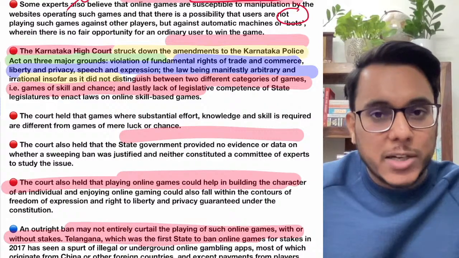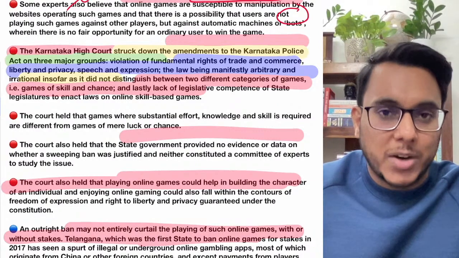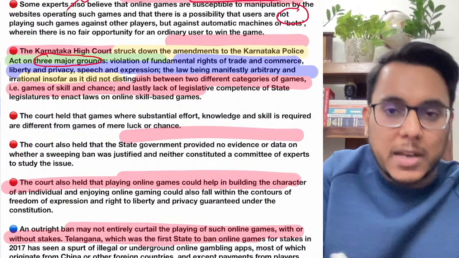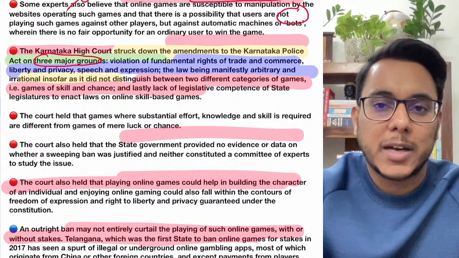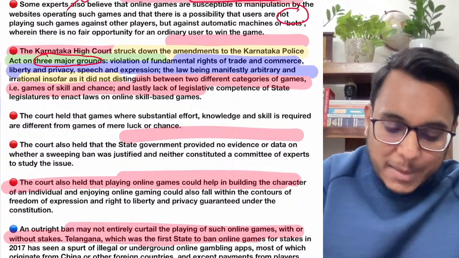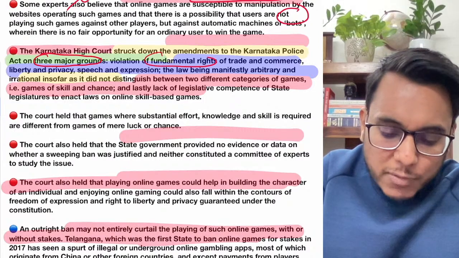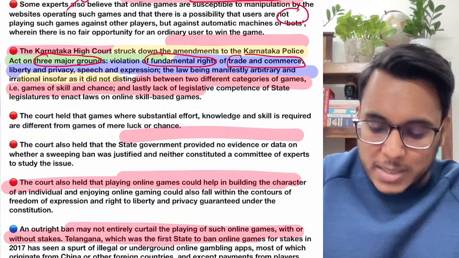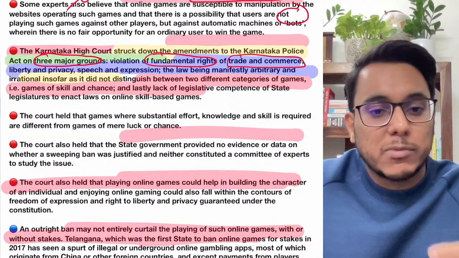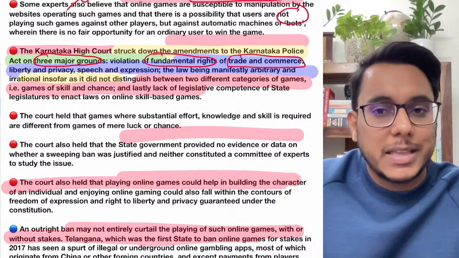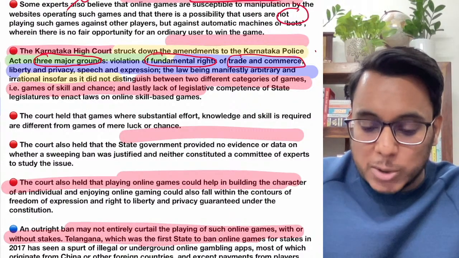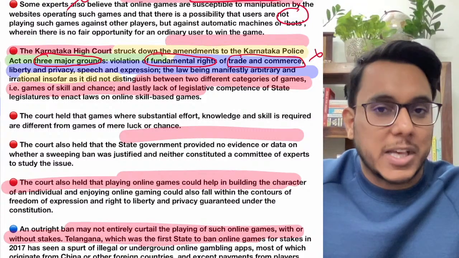What are the grounds due to which the Karnataka High Court has struck down this? So guys, there were three major grounds. Let's understand all of these grounds one by one. First, it was said that here the violation of many fundamental rights has happened. Number one, the violation of trade and commerce. The companies which are running these apps have the fundamental right of trade and commerce. When you have banned them, those companies' right of trade and commerce has been lost.